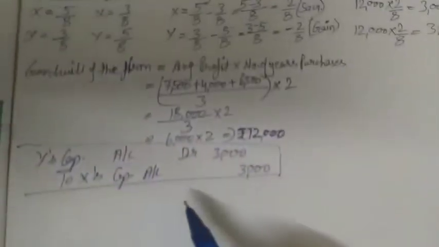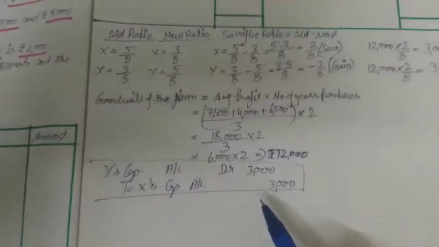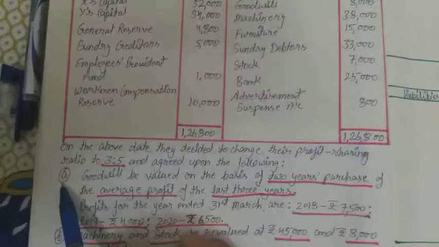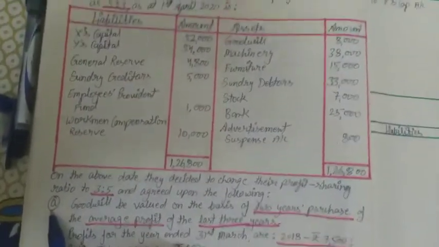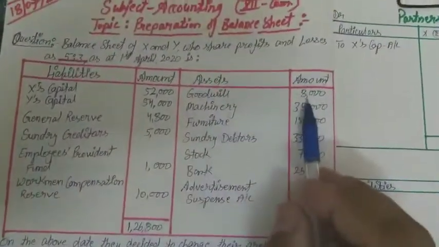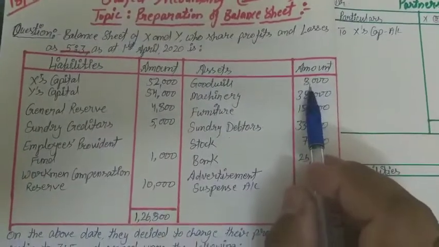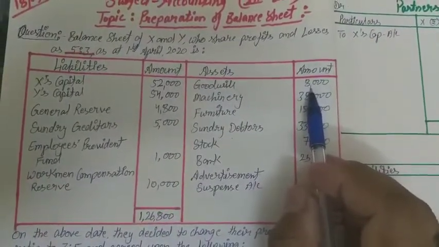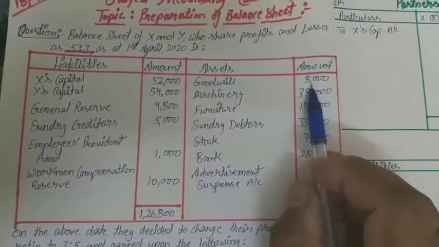So treatment of this goodwill already we have done, but one more goodwill is still left, that is 8,000. 8,000 rupees of goodwill will be distributed among the partners in the old profit share ratio.